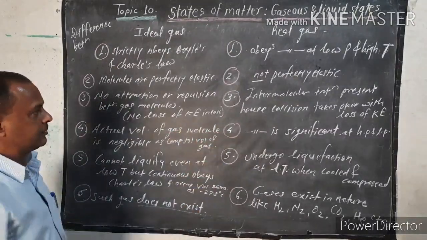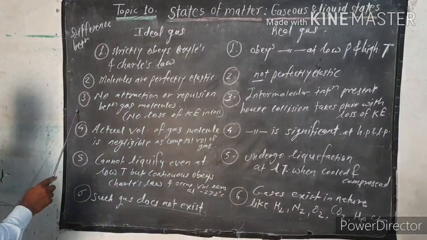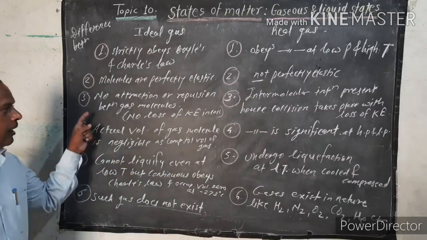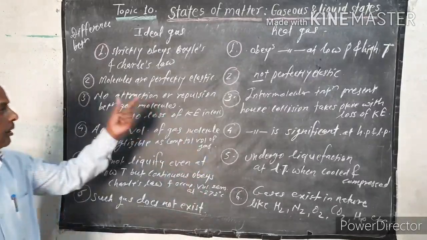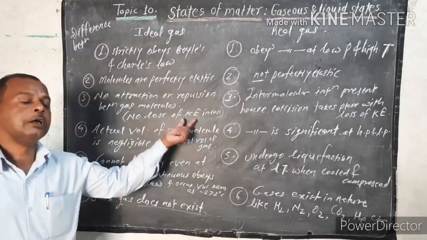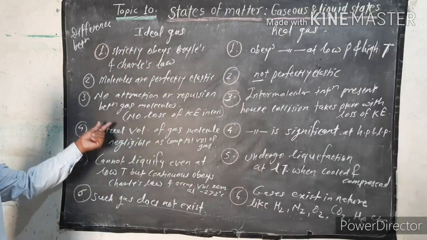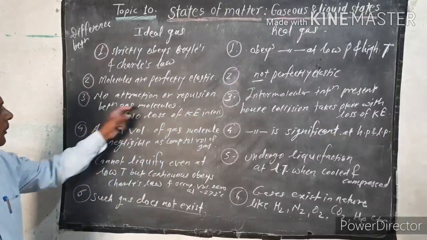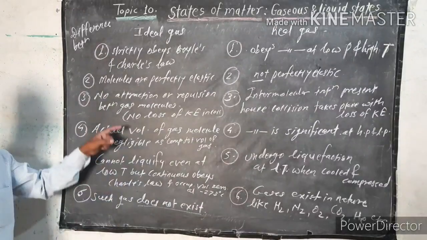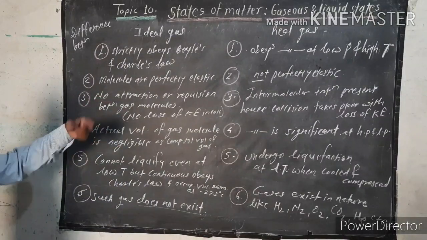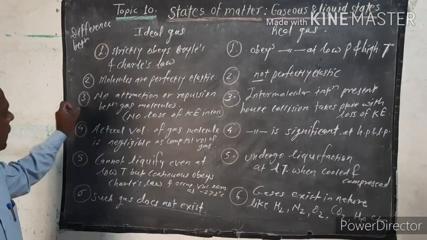Now, in real gases, the molecules are not perfectly elastic. Do you understand? Now, the third: in an ideal gas, there is no attractive or repulsive force between the gas molecules. No attraction or repulsion between gas molecules; this is the assumption for ideal gas molecules. So no attraction, no repulsion between the gaseous molecules, and therefore no loss of kinetic energy. During collision there is no loss of kinetic energy. This is the third point.